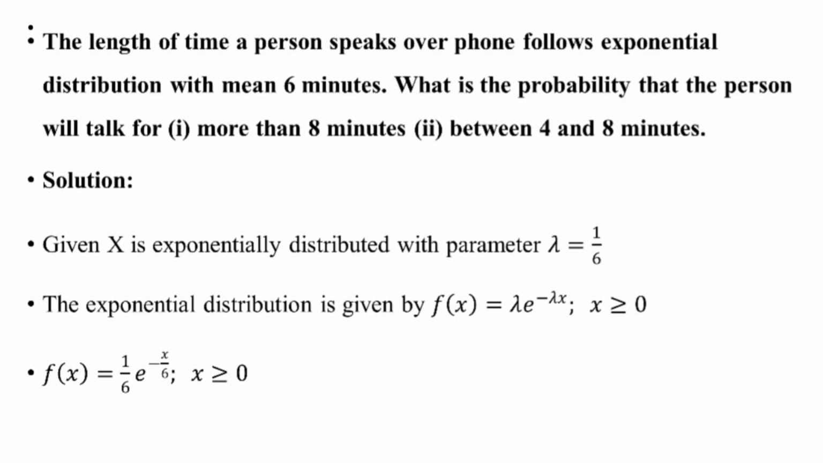So the exponential distribution is given by f of x. The probability density function is f of x equal to lambda times e power minus lambda x, if x is positive. Substitute the lambda value. So f of x equal to 1 by 6 times e power minus 1 by 6 times x.